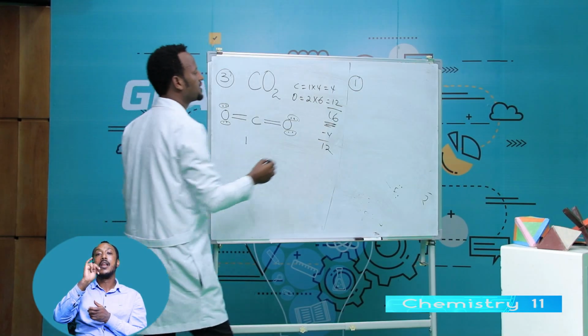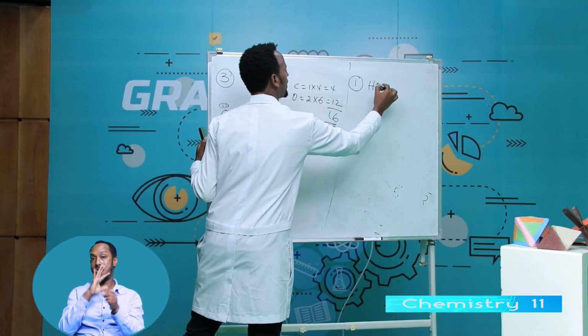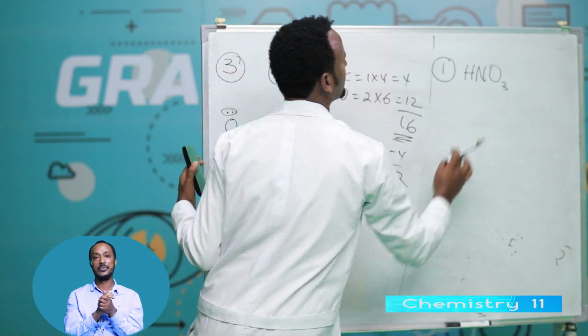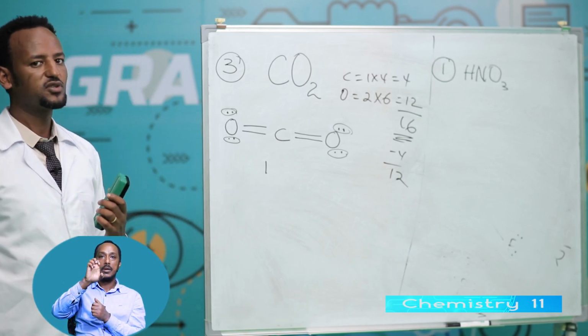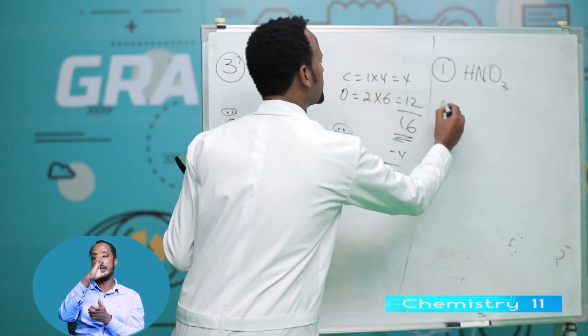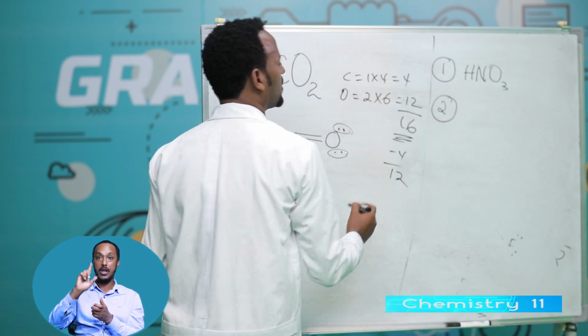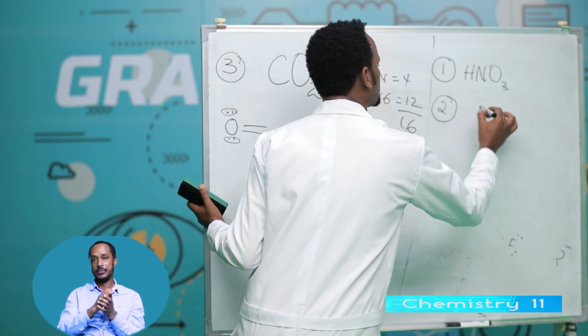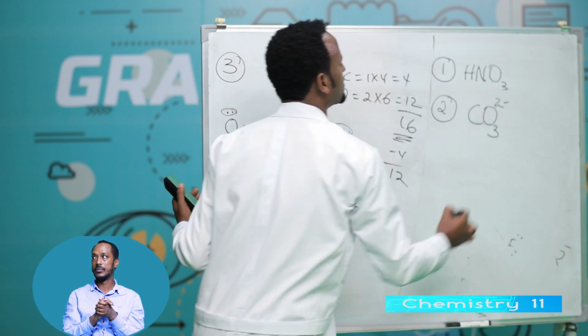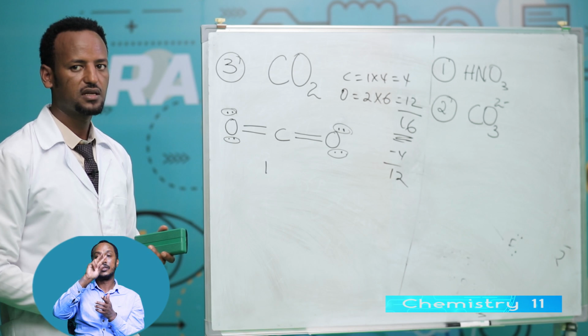One is HNO3, nitric acid. Please draw the Lewis structure of HNO3. Then CO3 2 minus, carbonate ion.